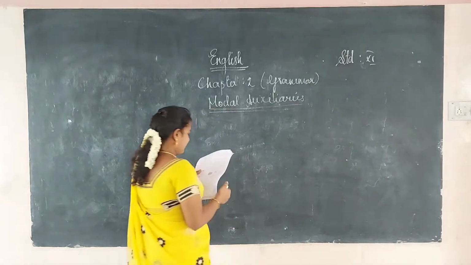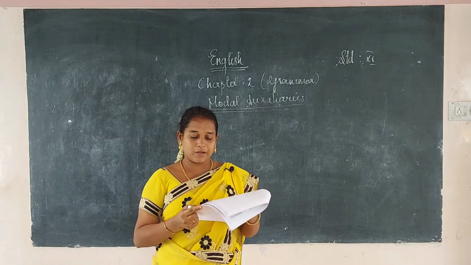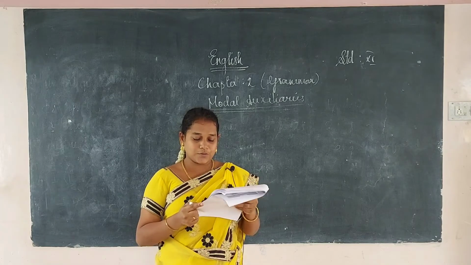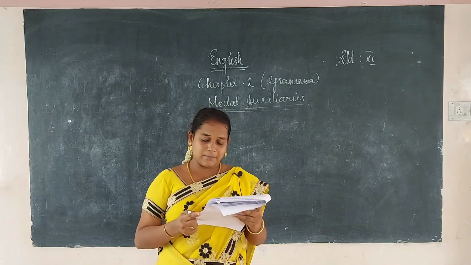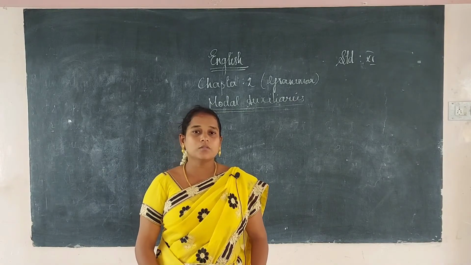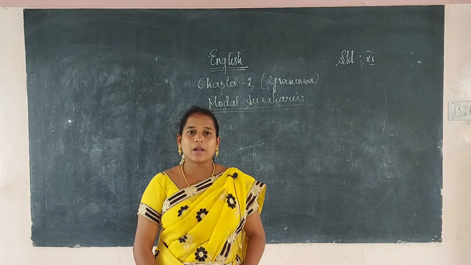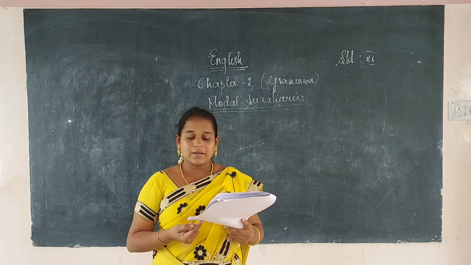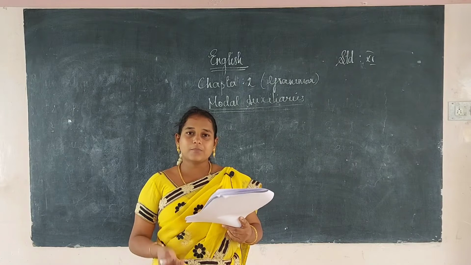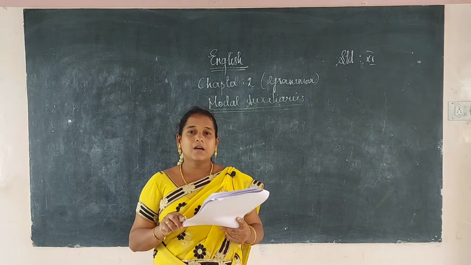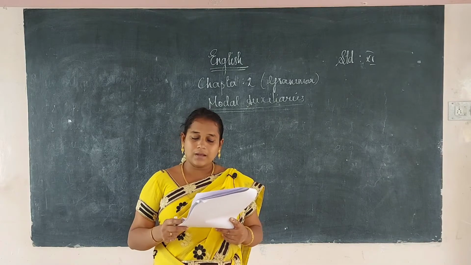Modal auxiliary. Okay. So modal auxiliaries are also called the helping verb. They indicate the modalities, attitudes or feelings like ability, possibility, permission, obligation, compulsion, etc. So these are the modal auxiliaries. They are otherwise known as the helping verb, and it indicates the attitude and the feelings like ability, possibilities, probabilities, and obligation, compulsion, and so many things we can see by using these auxiliaries.